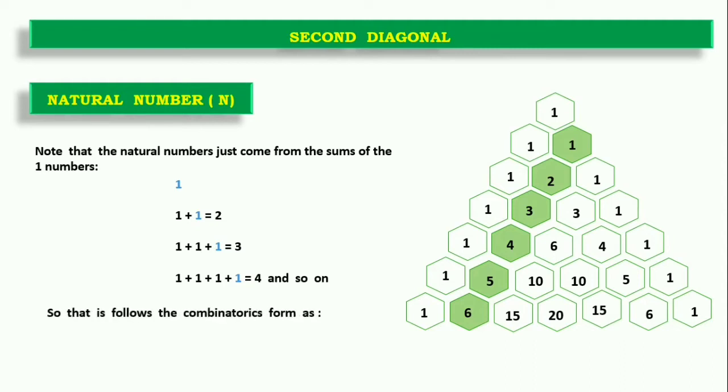So we can write the combinatoric notation for the second diagonal as n plus 1 choose 1, because we are starting the first apex number with 0, so n plus 1 means whichever term we are trying to discuss, and 1 because the second diagonal has the entry 1. First one is 0, the second one is 1. On solving the combinatorics we will find that it is n plus 1. So whichever term we require, we just extend that with 1 and we can get the term.